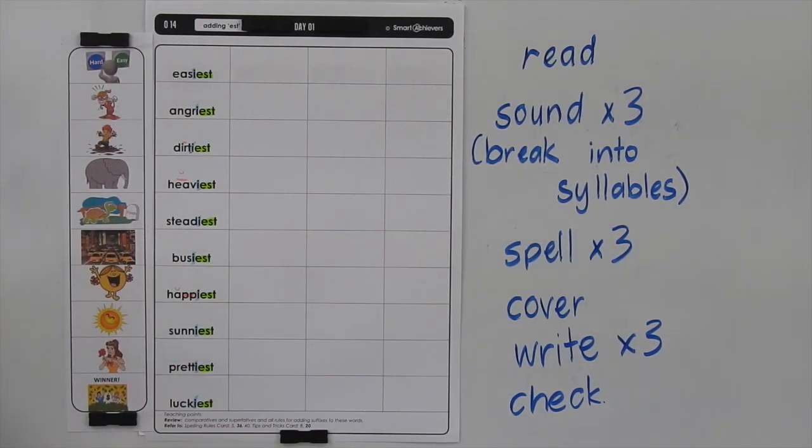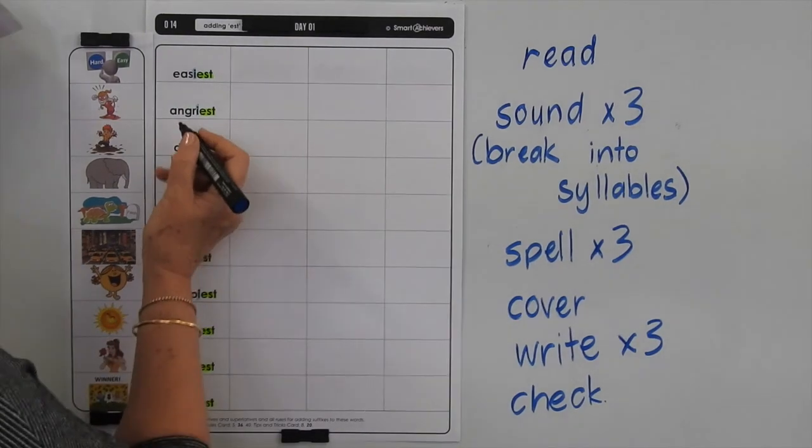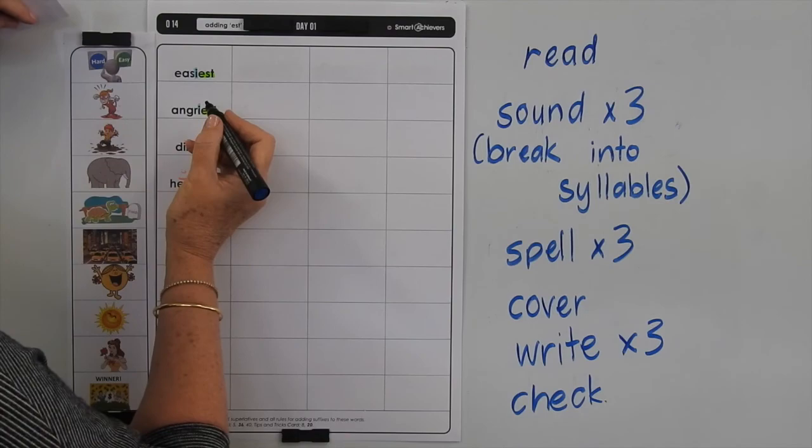All right, let's go back and read the words, sound the words and spell them. So we've got easiest, easiest, easiest, E-A-S-I-E-S-T.